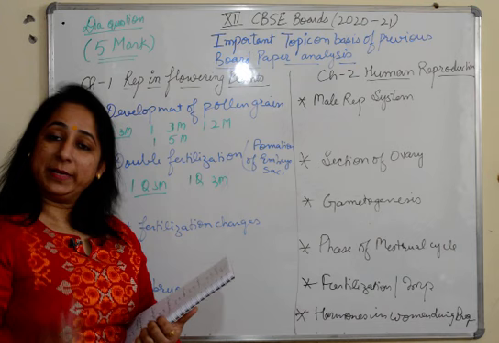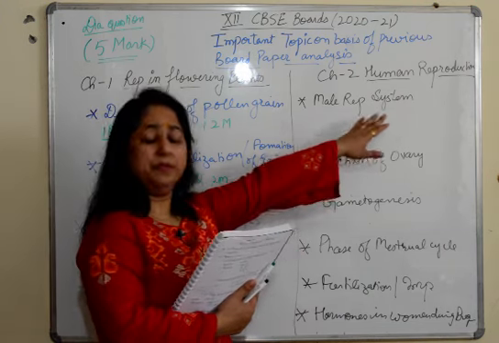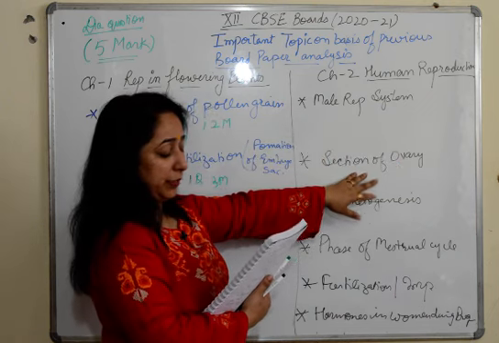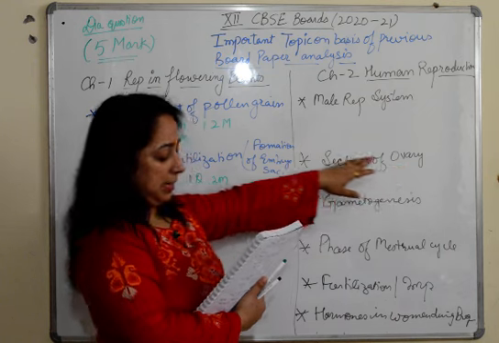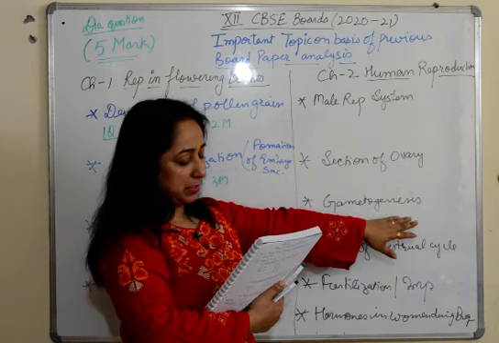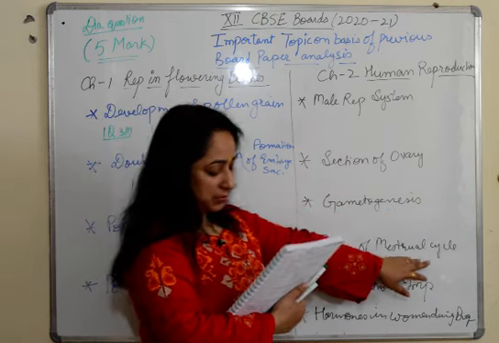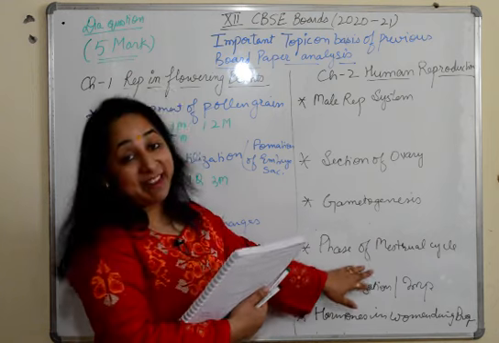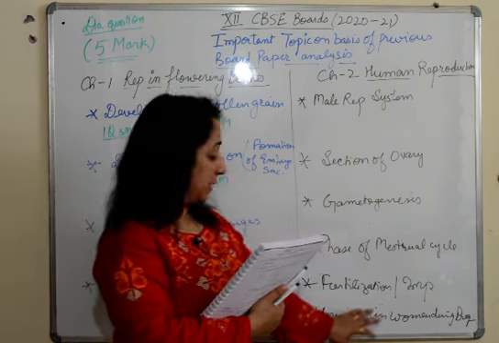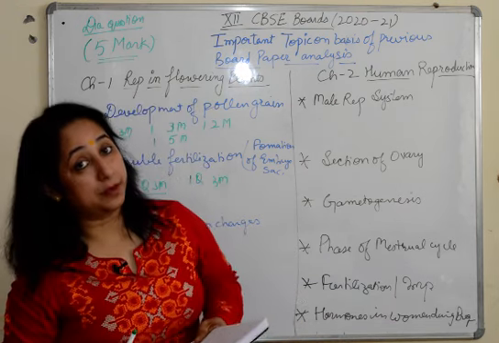Again on the basis of the same analysis: from male reproductive system, we had a 5-marker. In 2019 we had a 3-marker. Section of ovary, in 2020 we had a 3-marker, in 2019 we had a 3-marker. Gametogenesis, in the 2020 paper there was no question, but in 2019 we had a 3-marker. Phases of menstrual cycle, in 2018 we had a 5-marker from here. Fertilization and implantation, in 2020 we had a 5-marker from here. Hormones produced in women, in 2020 we had a 3-marker from here.